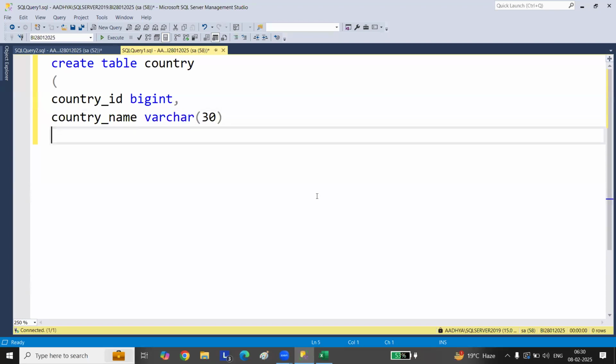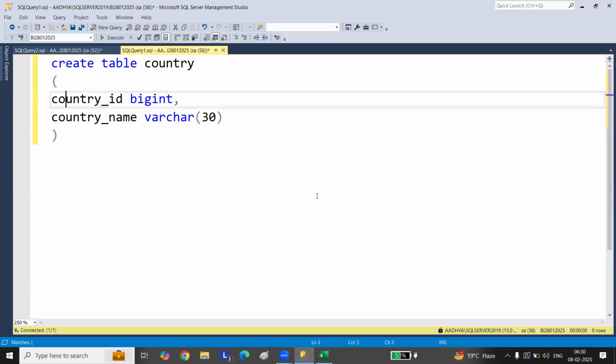Then I'll define the primary key here: constraint, then the constraint name. I'll give country underscore fk underscore ID. So I can't give country.